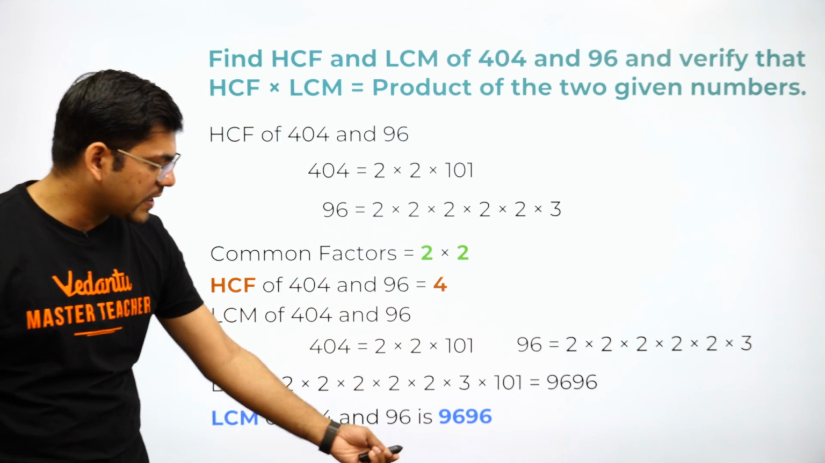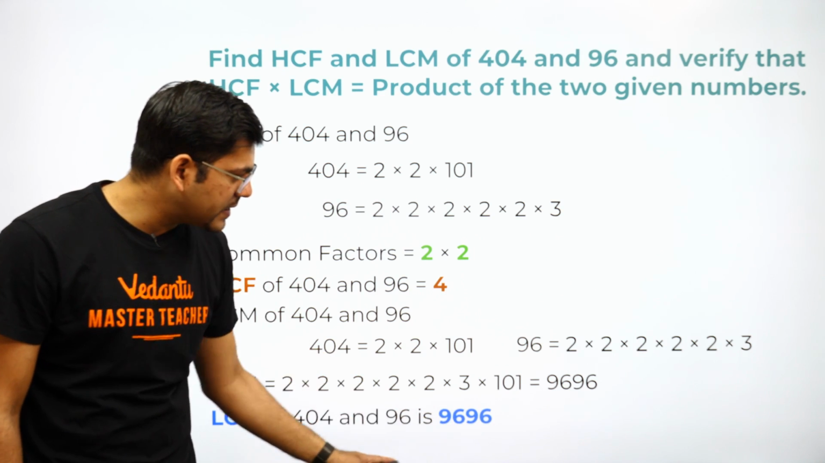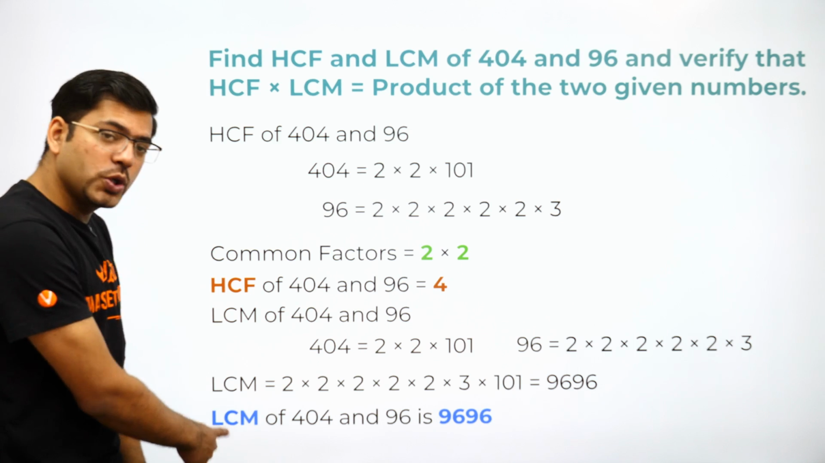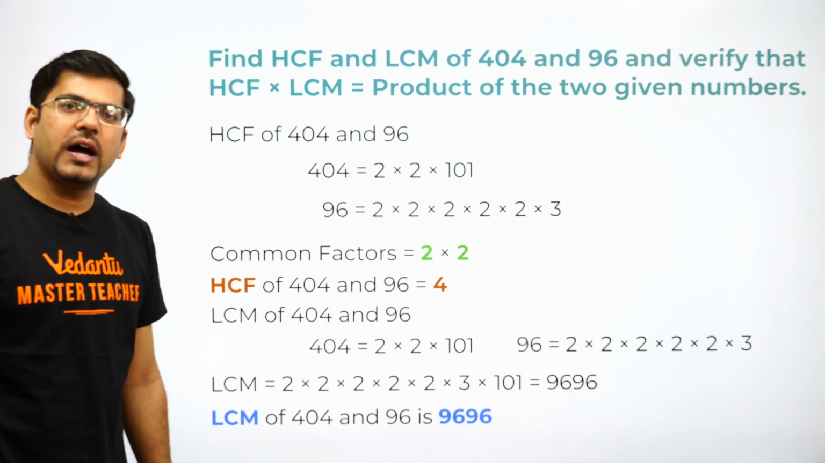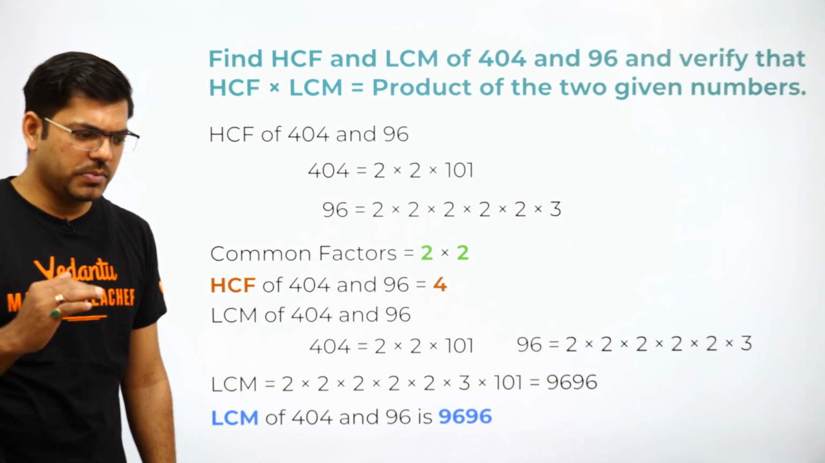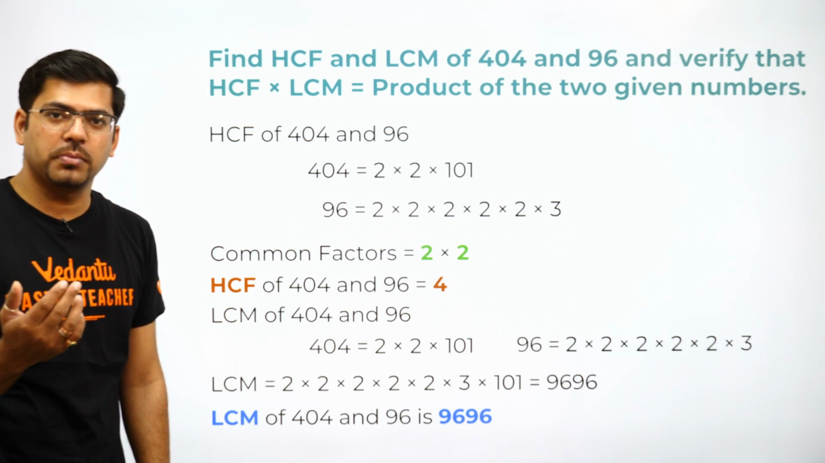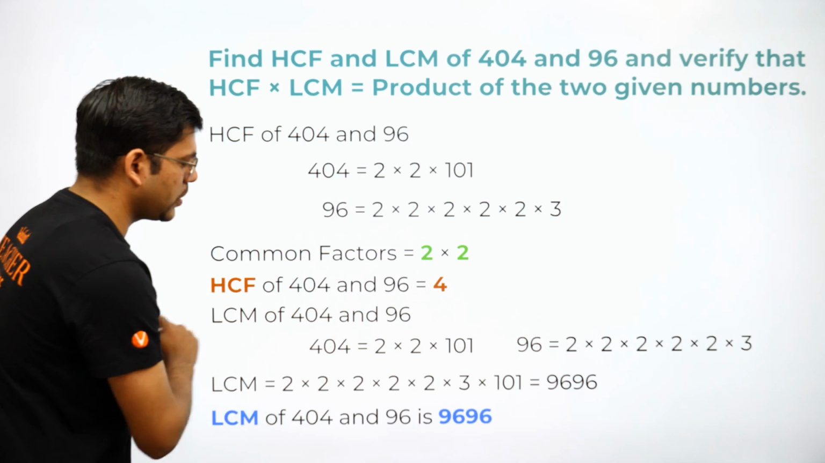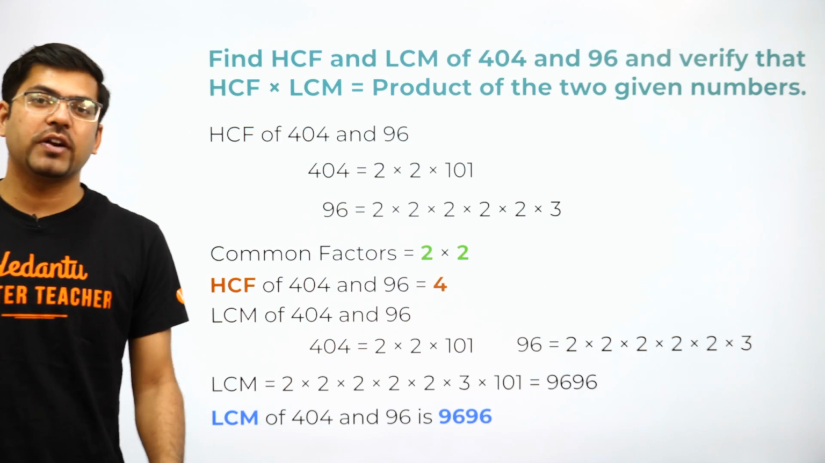Again, concluding, because this conclusion is very important. 9, 6, 9, 6, this conclusion. Here also HCF is 4. And see, I have used another color, but in boards, using another color is not suggested, not known as a good thing. So what you can do is simply underline the answer. That would give a very good glimpse of the paper.